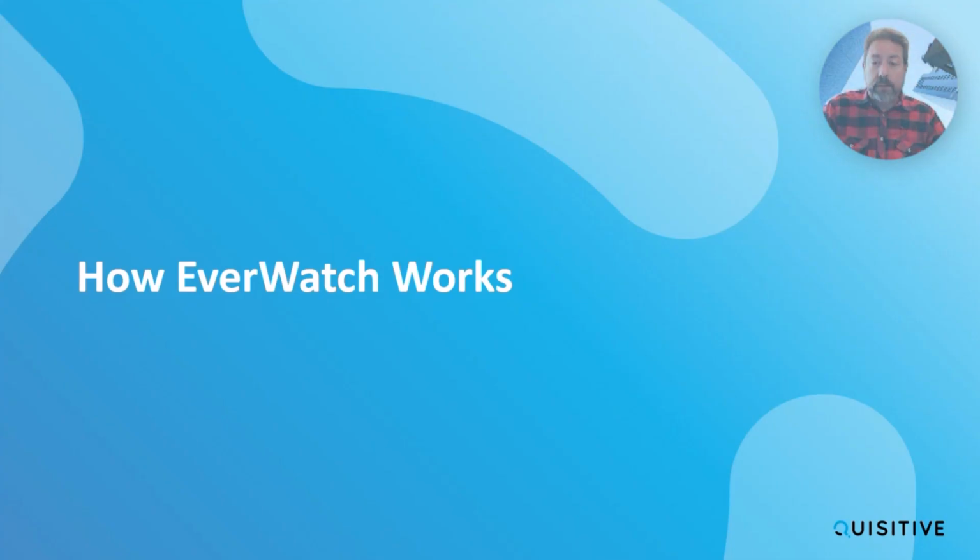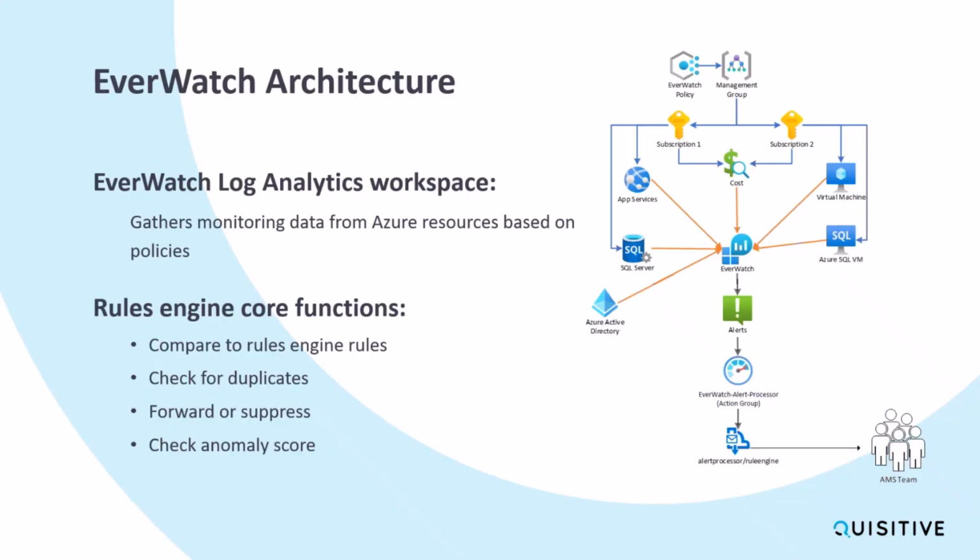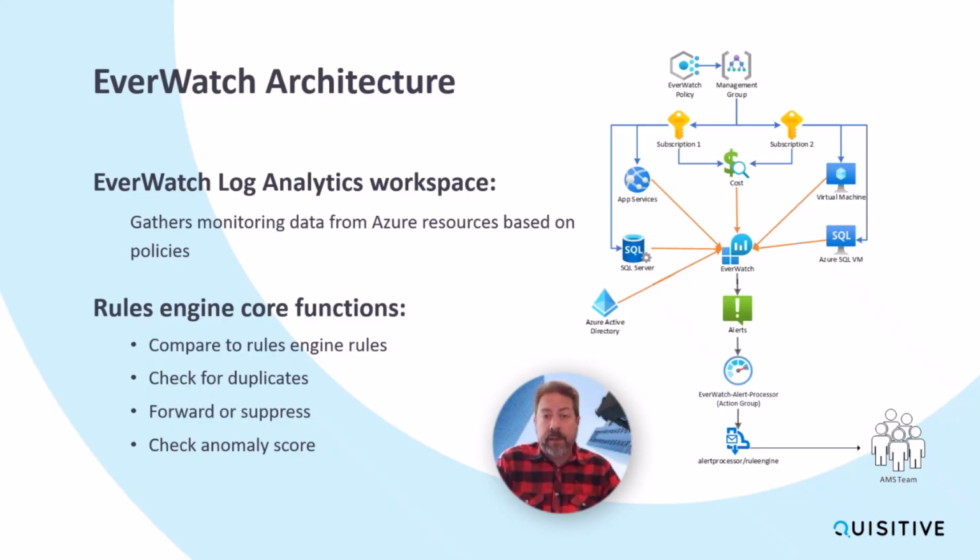So how Everwatch works: it's an Azure-based solution where we have a policy set at the management group level. It gathers information from the different subscriptions and services you have, for example app services, virtual machines, SQL servers, and Azure Active Directory, and writes all of that information into a Log Analytics workspace, which then generates alerts. It has a process we call the alert processor and our rules engine.